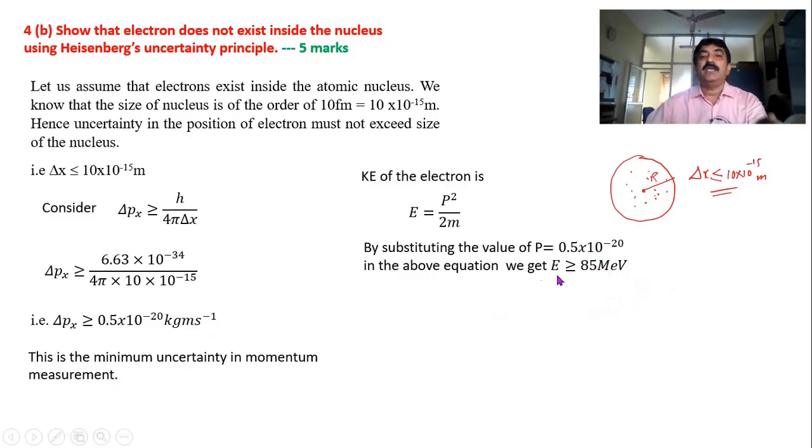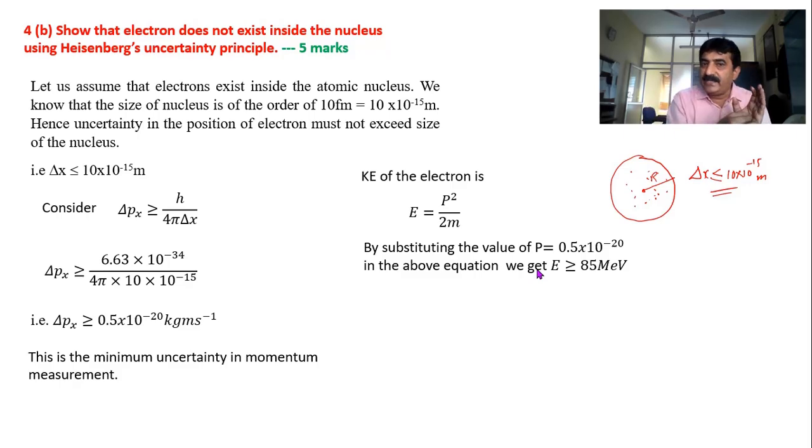That means if at all electron wants to stay inside the nucleus, it must have a minimum of 85 mega electron volt energy. So this is the condition, this is the requirement. If electron fails to possess this energy, it cannot stay. Anyway, from my assumption, I came to this conclusion.